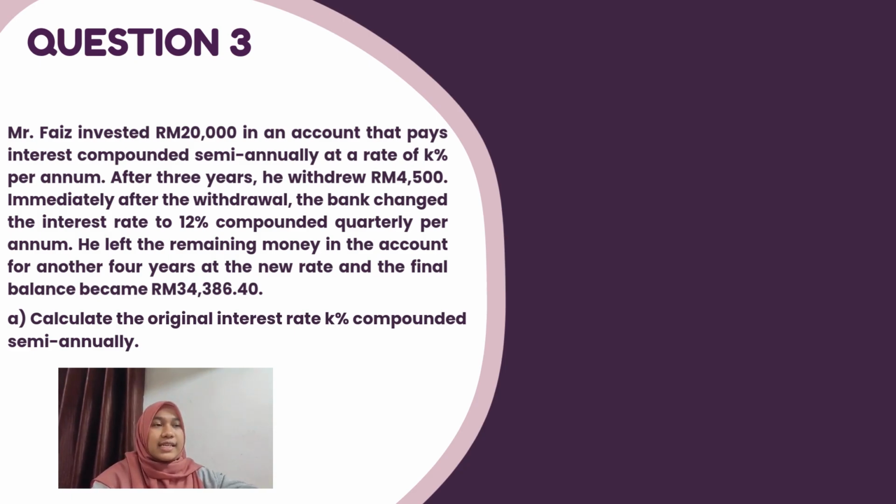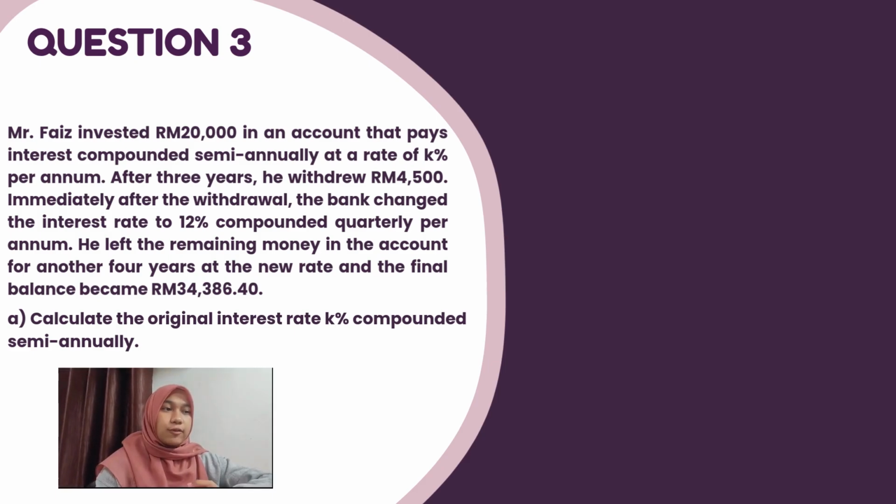Question 3. Mr. Faiz invests 20,000 ringgit in an account that pays interest compounded semi-annually at a rate of K% per annum. After 3 years, he withdrew 4,500 ringgit. Immediately after the withdrawal, the bank changed the interest rate to 12% compounded quarterly per annum. He left the remaining money in the account for another 4 years at the new rate, and the final balance became 34,386 ringgit 40 cents. A. Calculate the original interest rate K% compounded semi-annually.